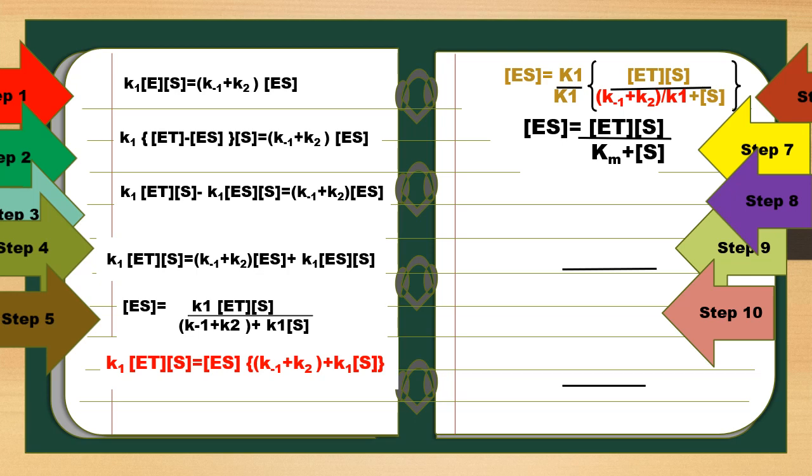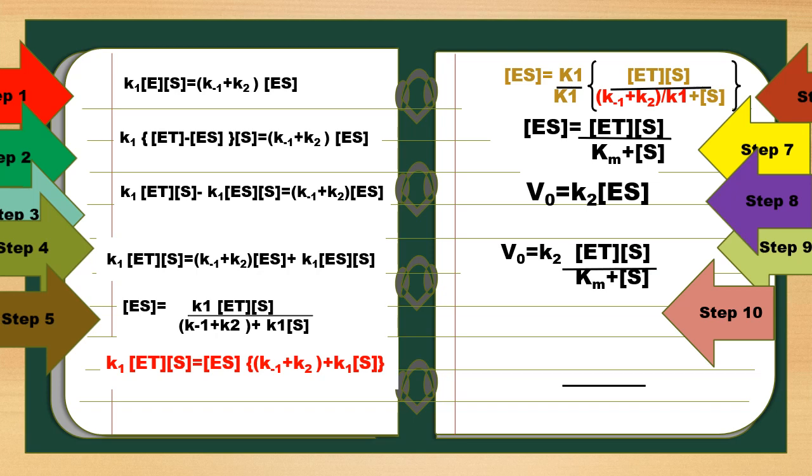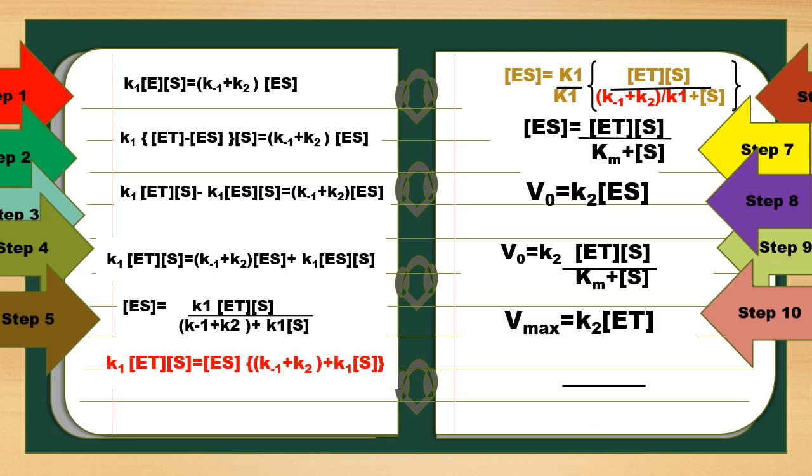And next, we know that the rate of catalysis is equal to K2 into ES. So here we have to substitute ES. So V0 equals K2 times ES, the 7th step, so K2 times ET times S by Km plus S. Then we know that Vmax equals K2 times ET. So instead of K2 times ET, we can substitute Vmax in that place. So V0 equals Vmax times S by Km plus S.